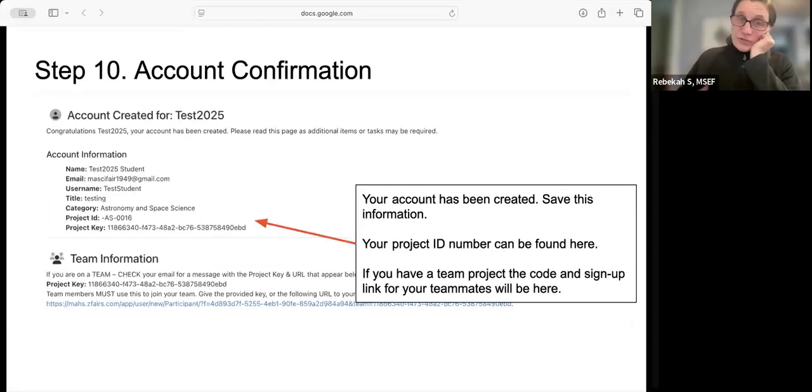You will see a confirmation screen. Your project number and your project ID are here. You have a project key. This project key is what you will use if you are a team project as well. So you're going to get that either through email or save it from this screen.